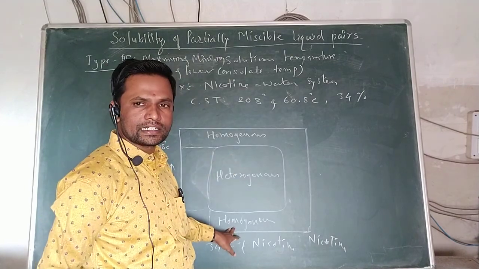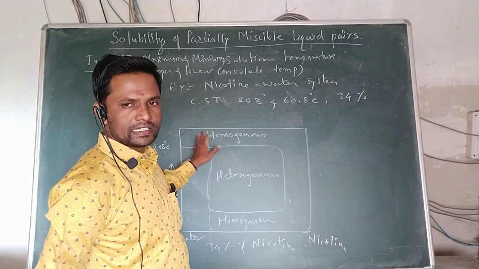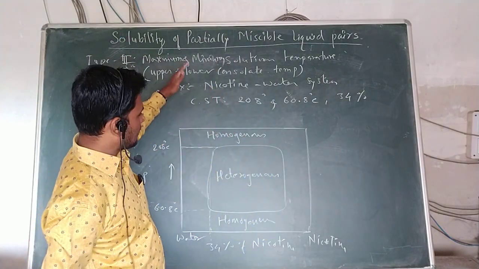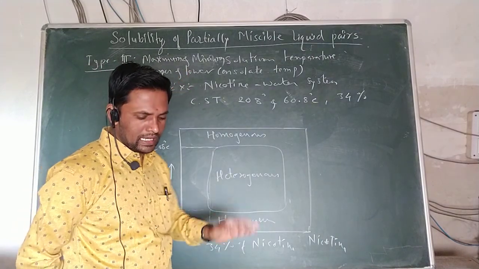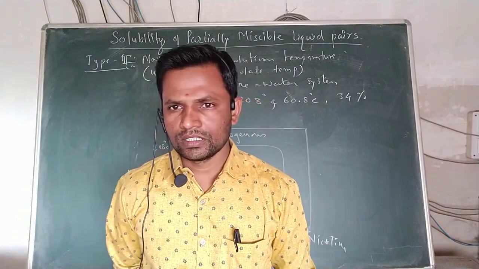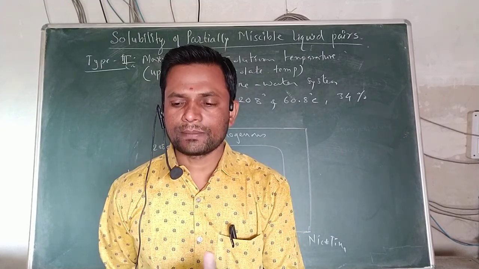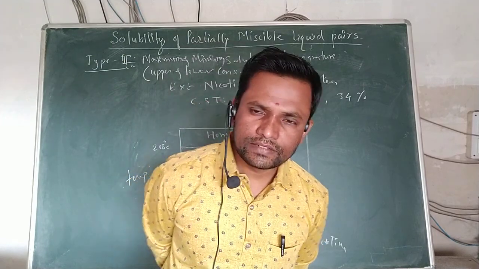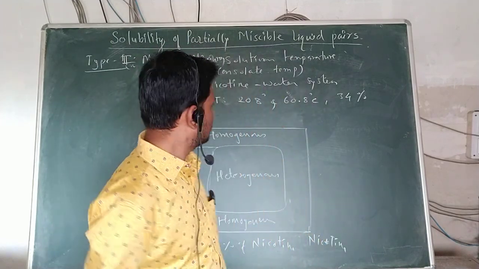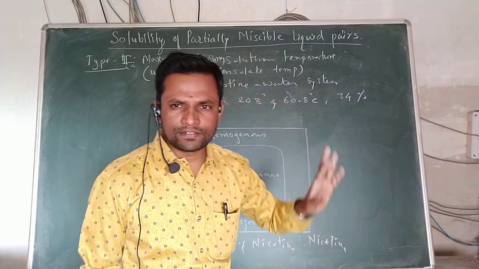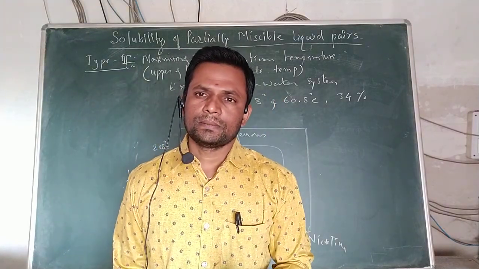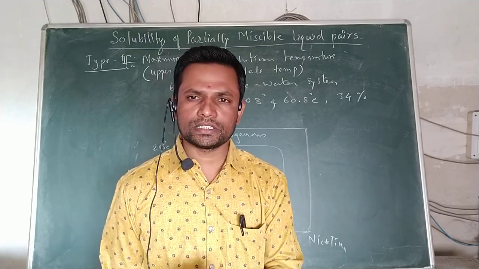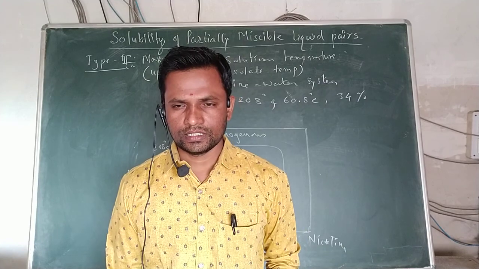But below 60.8 degrees Celsius it is miscible, and above 208 degrees Celsius again it is miscible. So this is called the maximum as well as minimum solution temperature type of system, that is the nicotine water system. So these are the three different, very important systems, that is the solubility of partially miscible liquid pairs, where these partially immiscible liquid pairs can be miscible at a particular temperature, that is called the critical solution temperature.